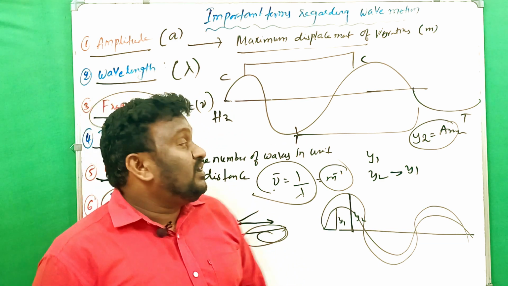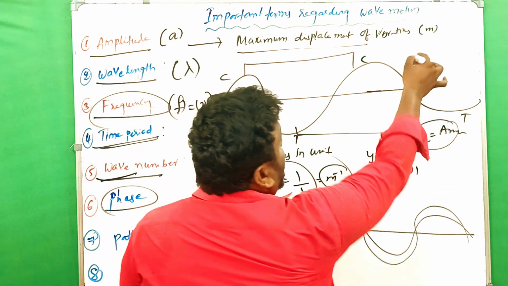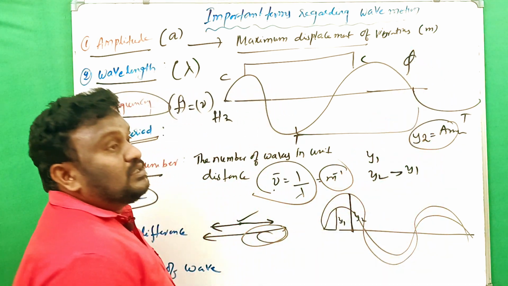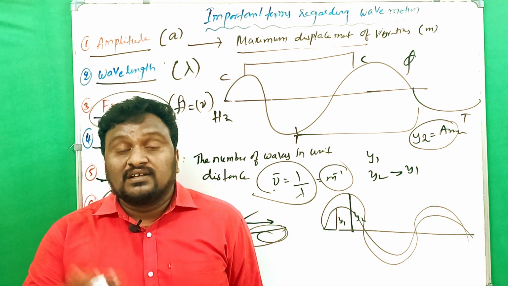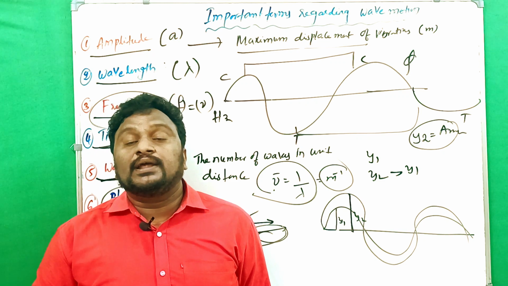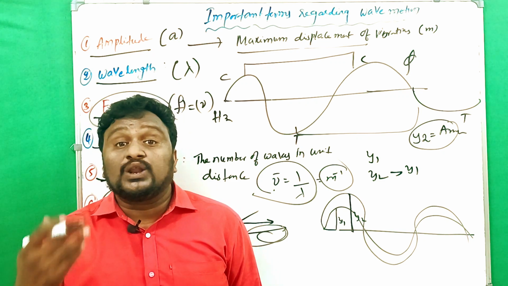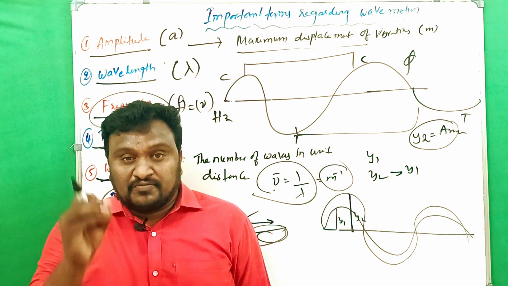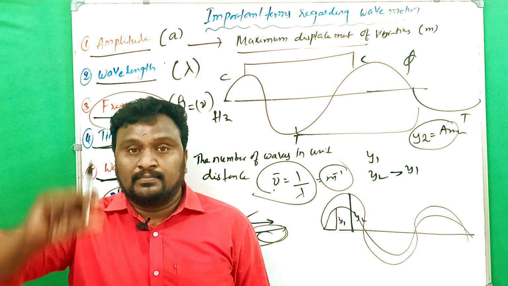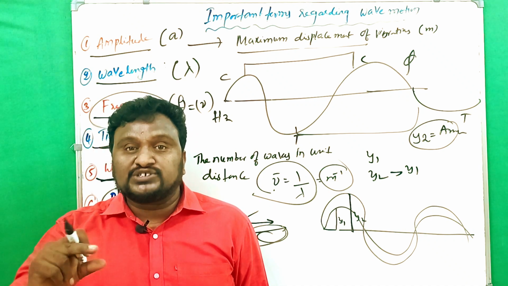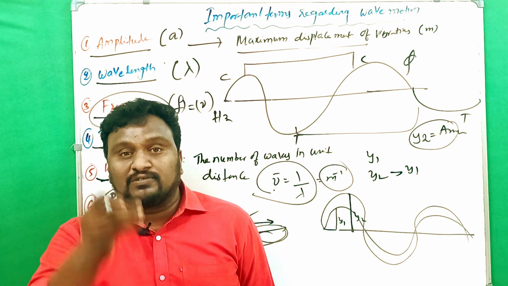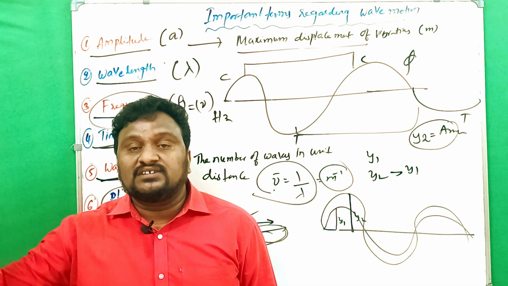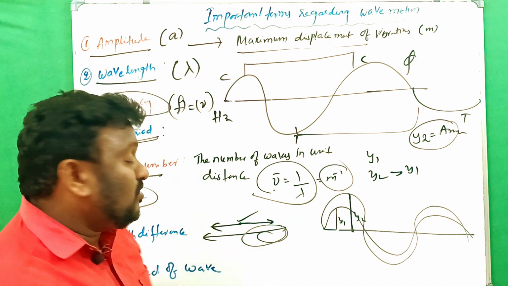Phase is the property that explains the position and direction of a vibrating particle in its motion at a particular instant. It simply explains the position of the particle while the particle is in motion. That is what we call phase.